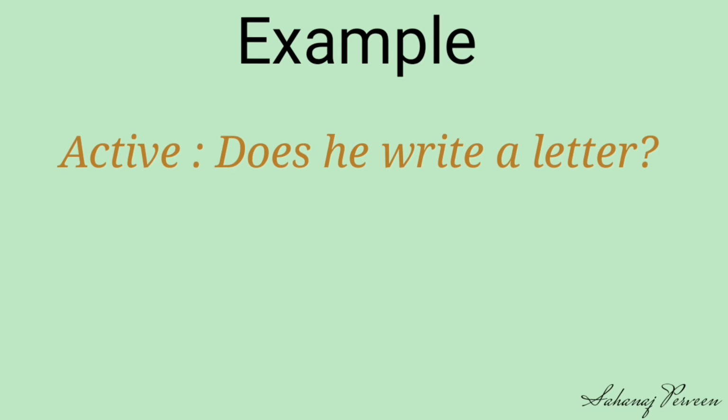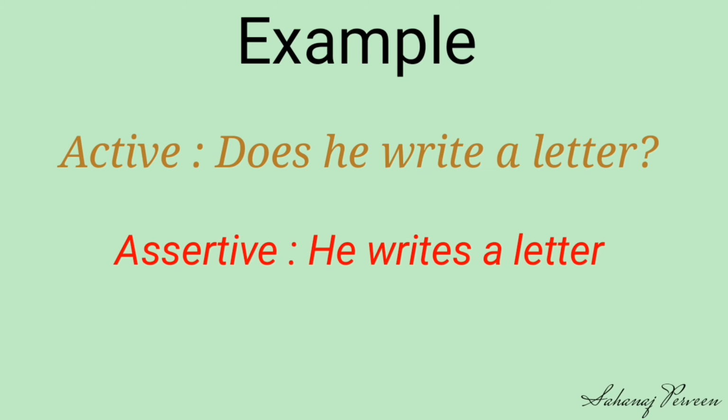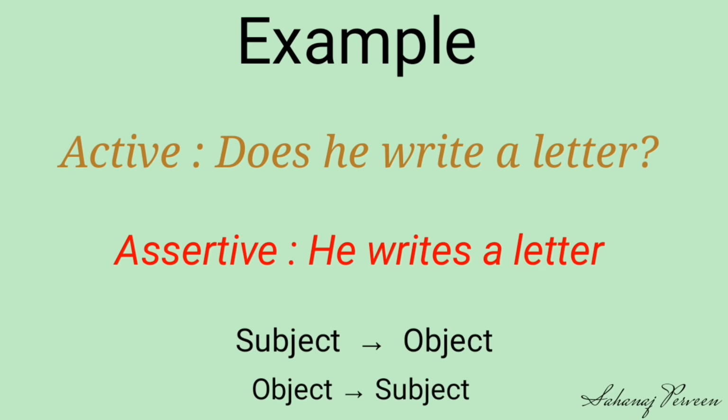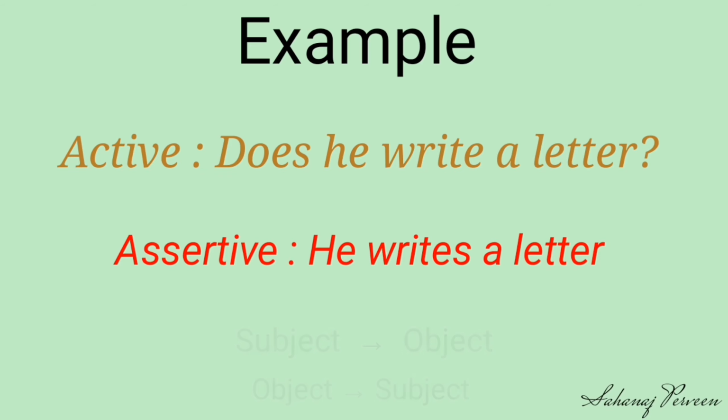Active: Does he write a letter? Now, we are going to change it by applying 7 steps. At first, we need to convert the sentence into assertive: he writes a letter. Next, we need to identify the subject, verb and object. Then we will swap subject to object and object to subject. Next, we will add the helping verb.